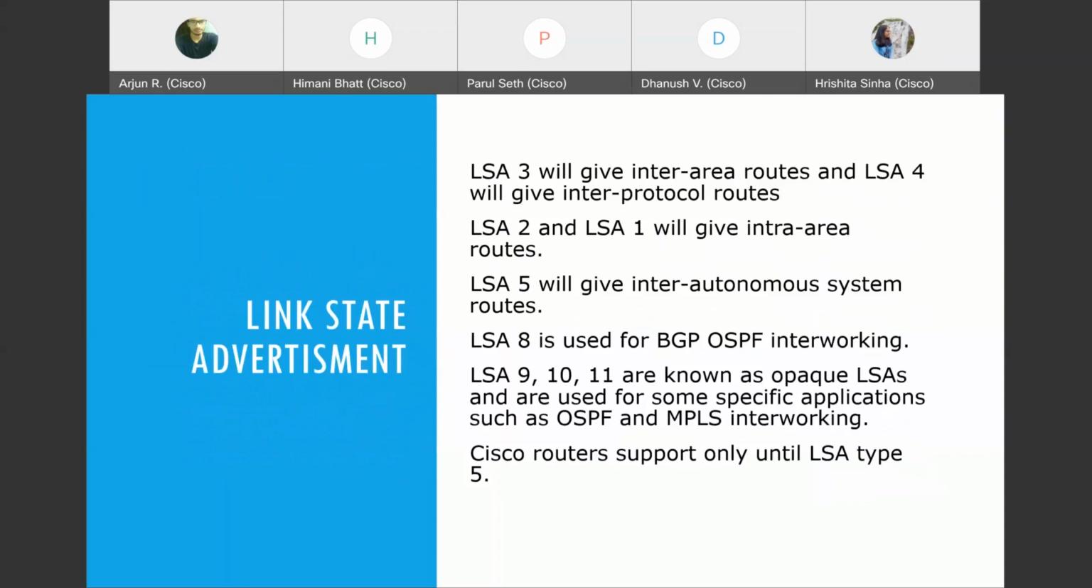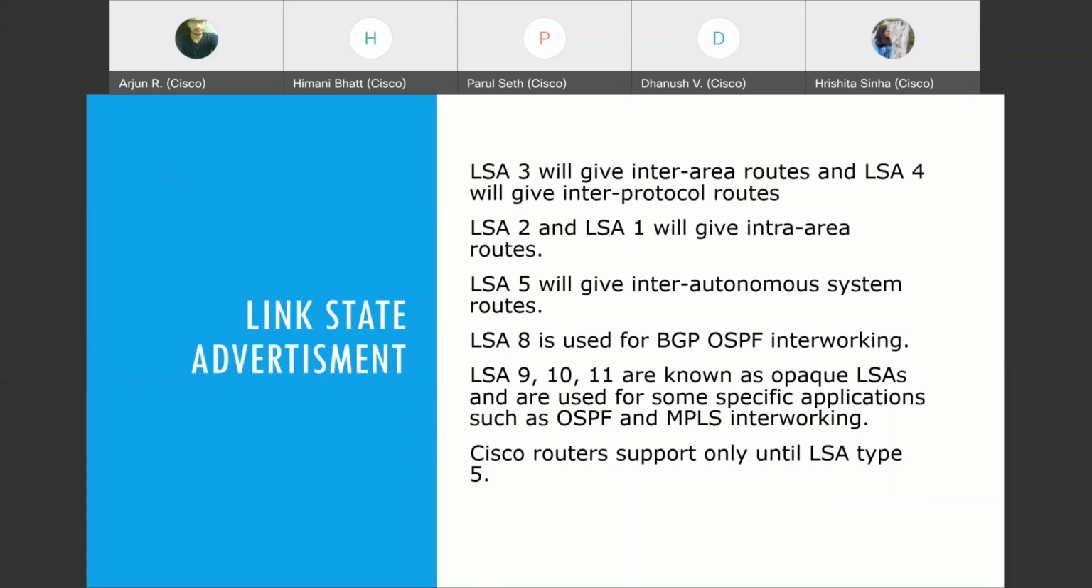LSA 3 packets would give inter-area routes, and they will originate from the area border router, because area border routers are the ones that would give the inter-area routes. LSA 4 would give inter-protocol routes. So for example, there is a legacy router that runs RIP. I'll show you that micronugget video that me and Pearl had watched earlier later in the presentation. But for now, let's visualize this.